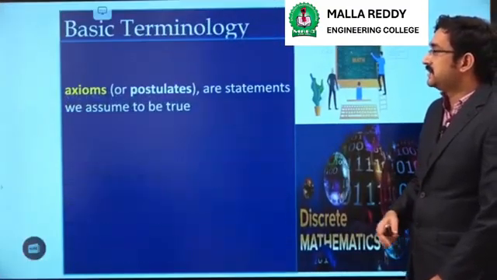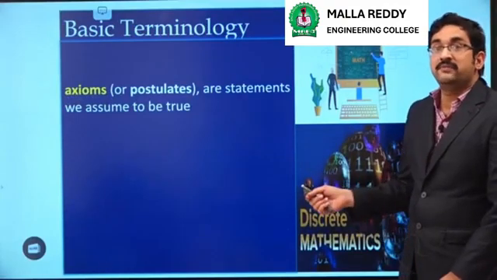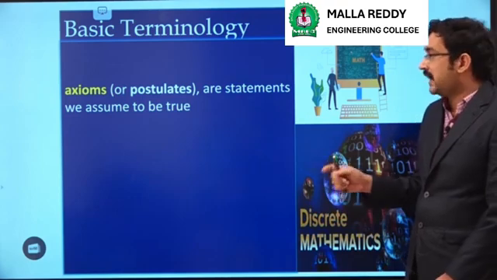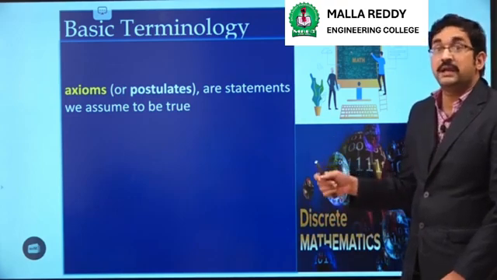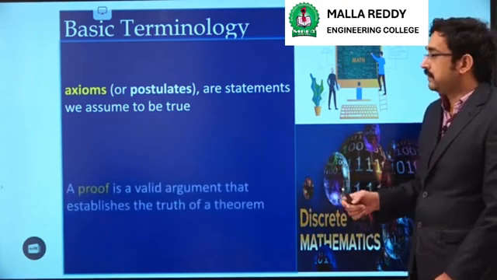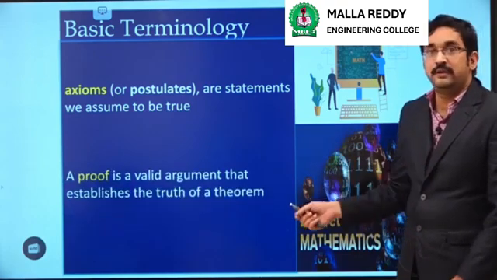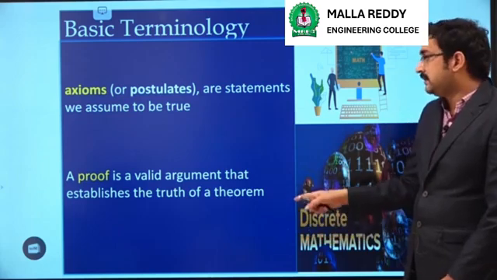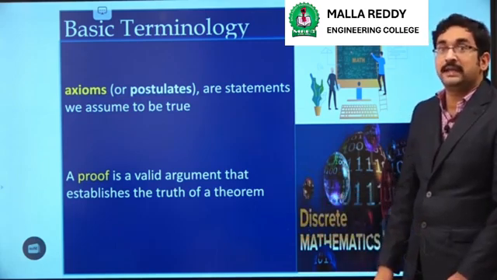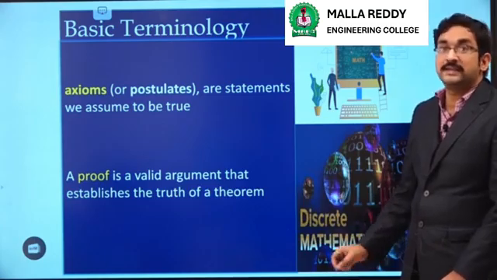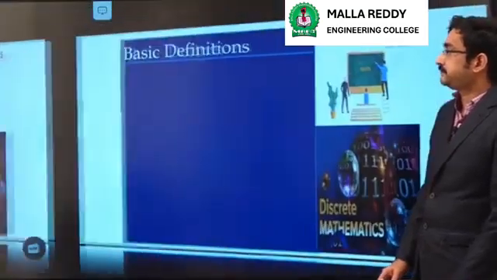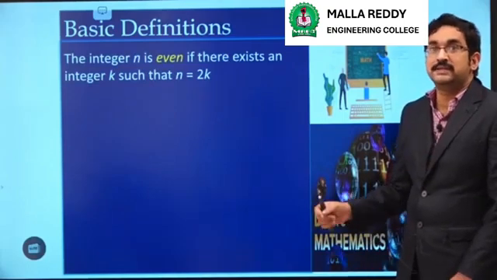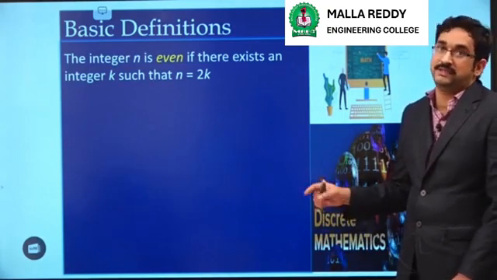Next, we should discuss axiom. Axiom is also called a postulate. We can define an axiom as a statement that is assumed to be true. Next, we discuss proof. What is a proof? We can define a proof as a valid argument that establishes the truth of the statement. Along with this, we should know some basic definitions which are helpful in proving some theorems.